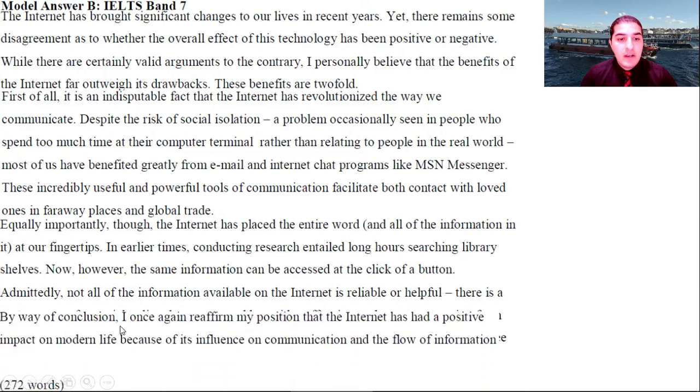By way of conclusion, I want to reaffirm my position that the internet has had a positive impact on modern life because of its influence on communication and the flow of information. So we upgraded the last one to a better one. How? In the last one, the format was okay. So it could secure 5+, 6. But in order to get 7, you have to upgrade the vocabulary, the wording, the sentences, and that's the way to do it. So let's examine the vocabulary and the sentences first.